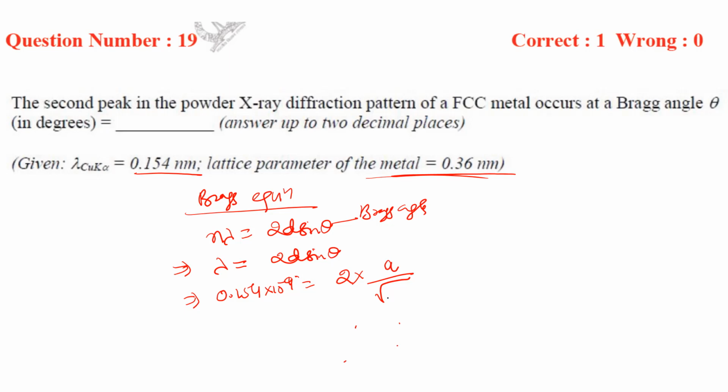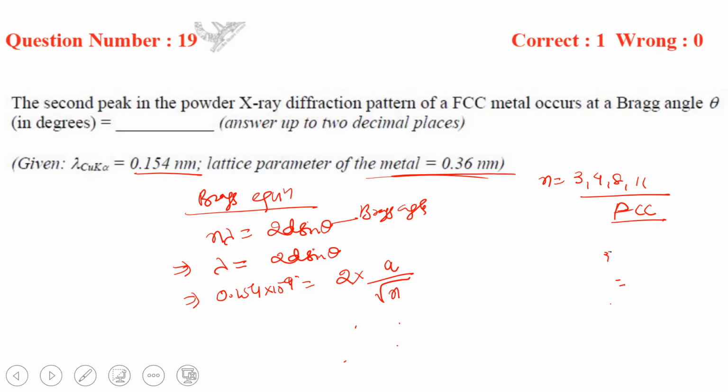Is it the first peak or the second peak? So n of the second peak. We know n is 3, 4, 8, 11 for the case of FCC, right? So for the second peak, we'll take n equal to 4, right?